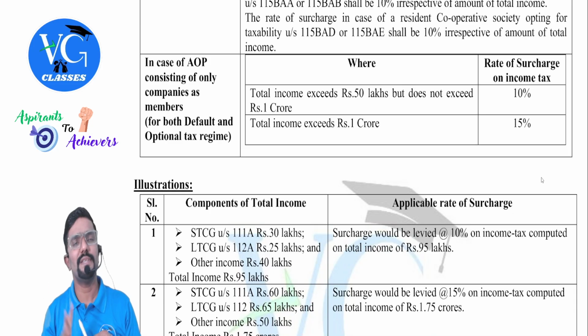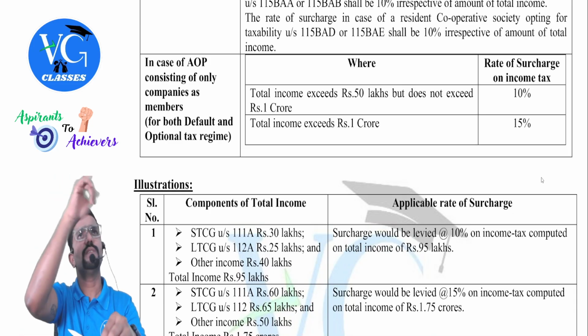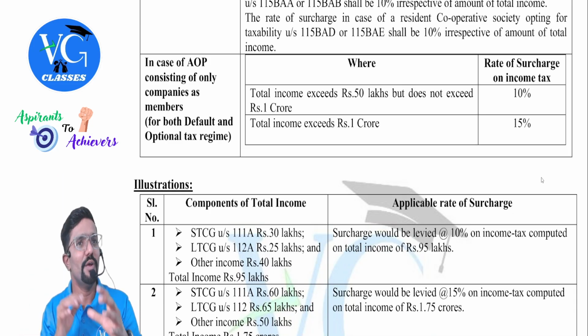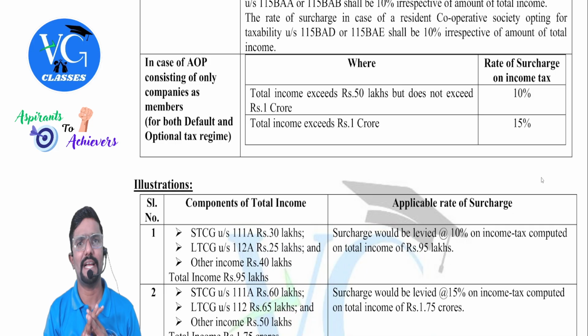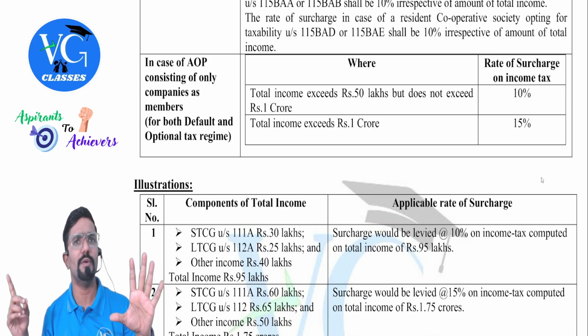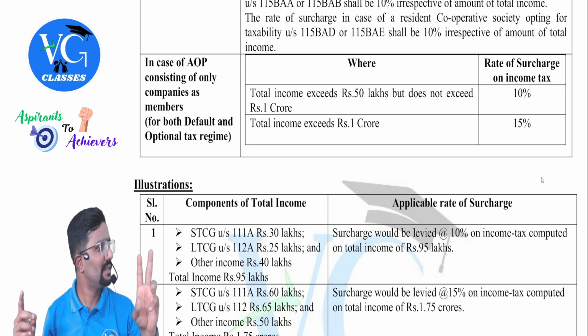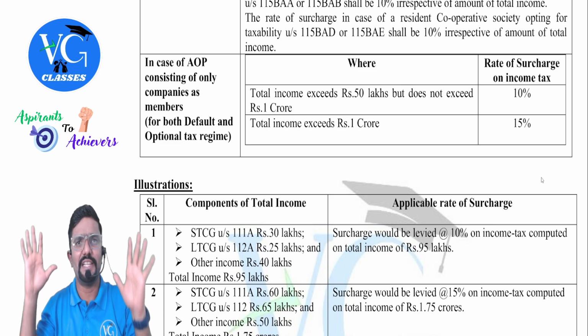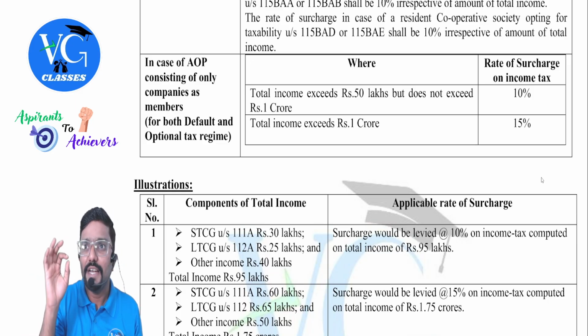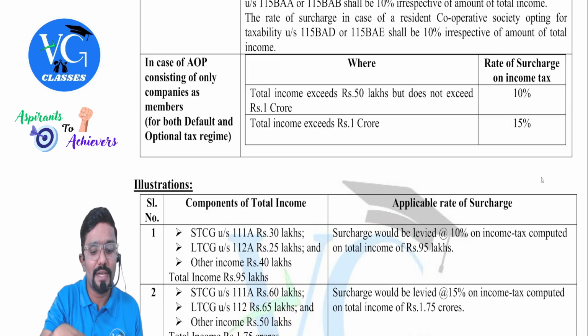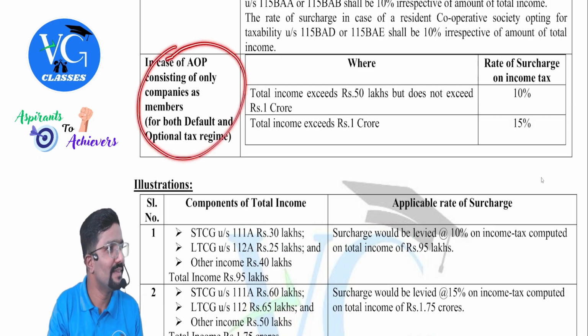Clear? Now you might ask me, sir, then what about the AOP covered above? There also you have mentioned AOP. Any AOP which is not covered here will come under the above category, guys. For example, an AOP has 5 companies as members plus 1 individual, or 3 companies plus 2 partnership firms, anything like that, where everyone is not a company. Understand, only if every member is a company, this is applicable.